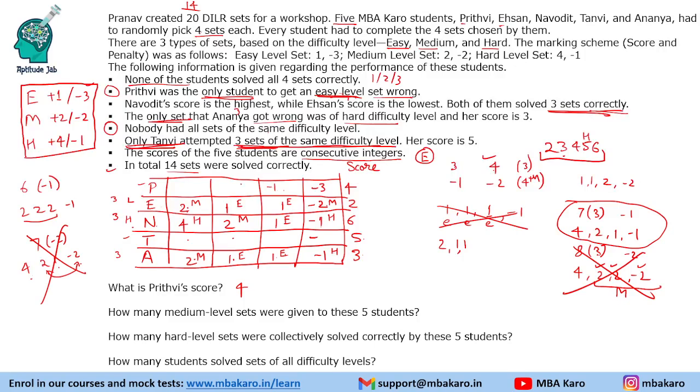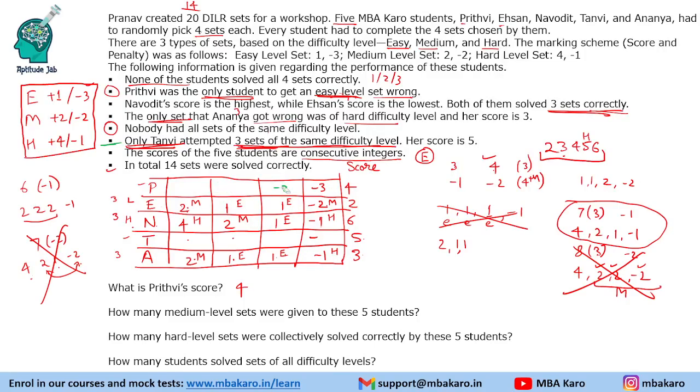Okay. So let's take this scenario that we are working on Prithvi. If we make minus 1 over here, it will be 4, 4, minus 1, minus 3. Then only you can get 4 marks. So this will be hard, hard and hard, right? So again, this condition that only Tanvi has is not satisfied. So Prithvi cannot have 4, 4, minus 1. Suppose Prithvi gets minus 2 here. Prithvi cannot score 9 marks in these two because the total score is 4.